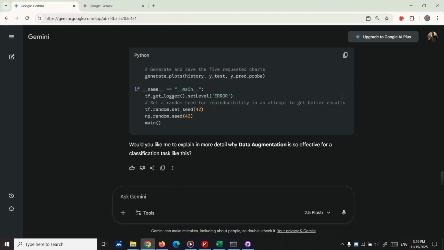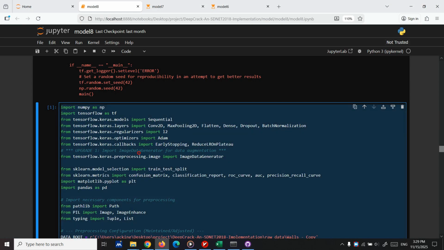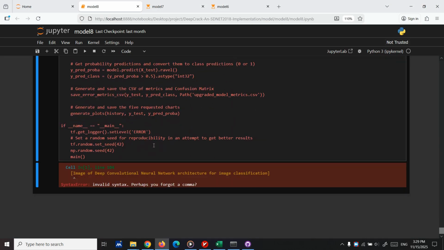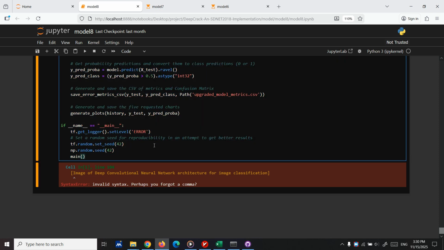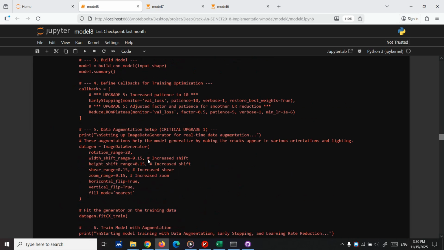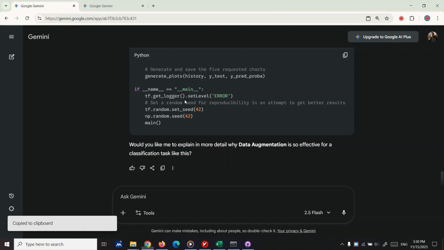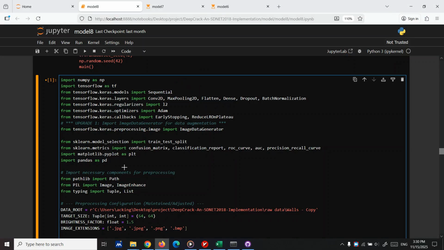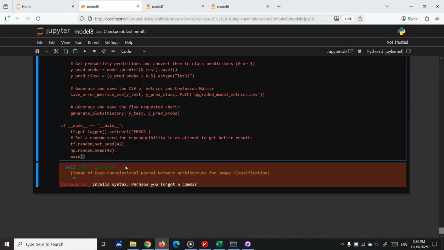Now we need to copy the code and run it. What is the problem? Why is it not running? Let's run it again. Copy that, paste it.